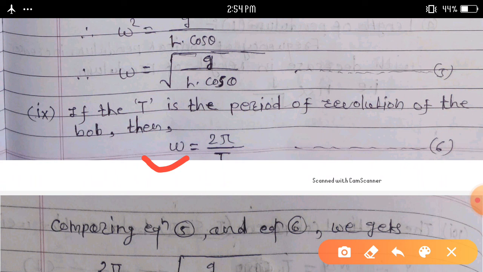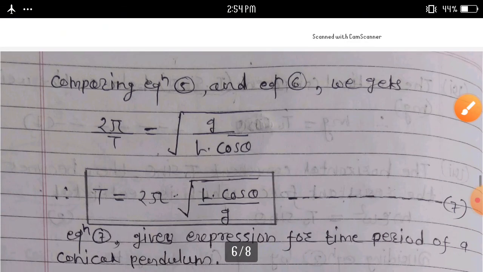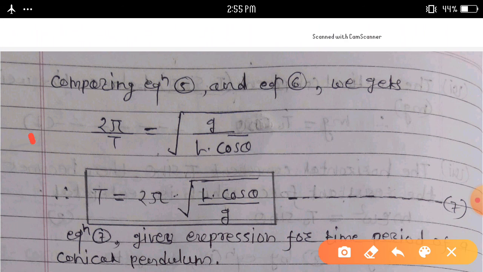Comparing equation 5 and equation 6, we get 2 pi upon T is equal to square root of G upon L into cos theta.